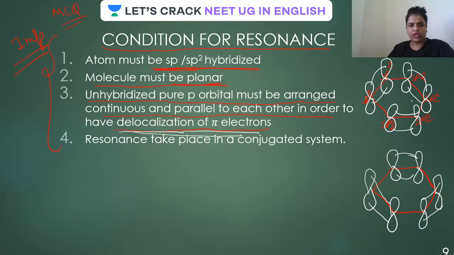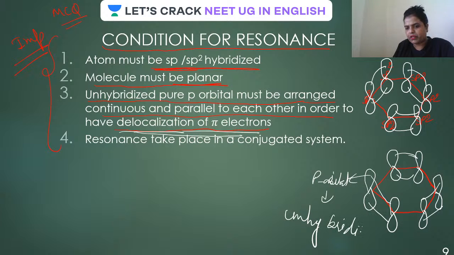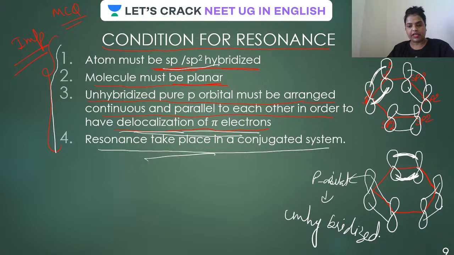Delocalization of pi electrons. Why is it happening? Because these white p orbitals are unhybridized. These are unhybridized pure p orbitals which are arranged continuous and parallel to each other in order to have delocalization of pi electrons. This is actually the actual meaning of delocalization. In this case, these two pi orbitals are overlapping and forming a pi bond. All clear.